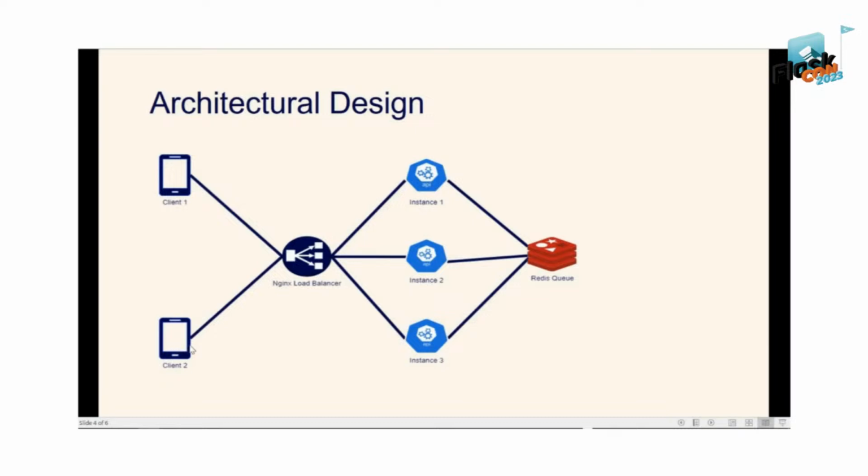Same as if client 2 emits an event to instance 2, only this instance will know about this event, not instance 1 or instance 3, since the connection is between client 2 and instance 2, right?